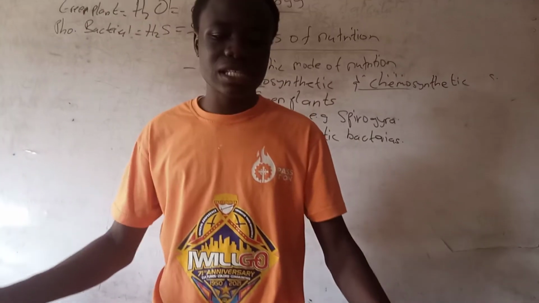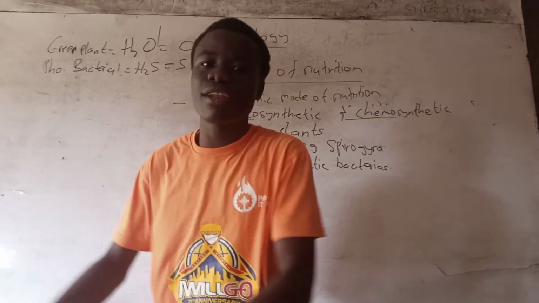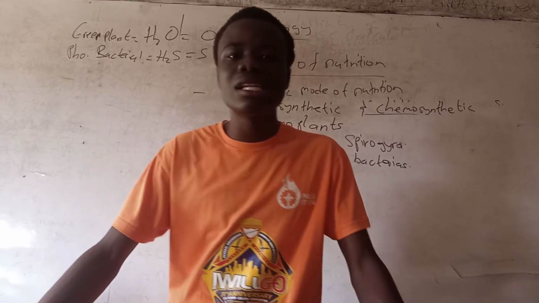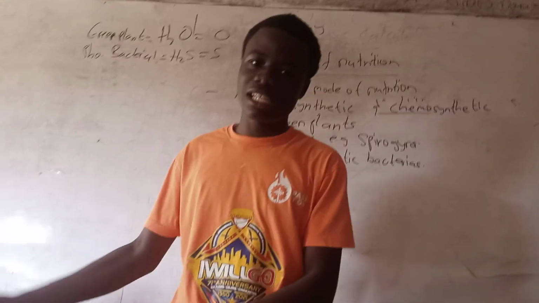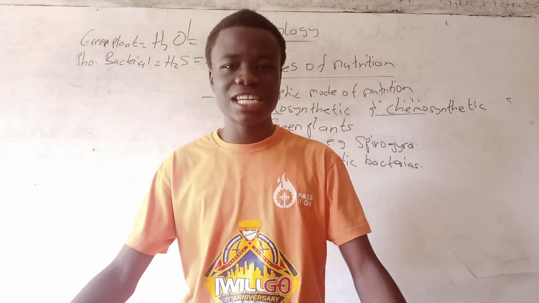So in the parasitic mode of nutrition, the organism depends on already digested food substances for nutrients. That is, the organism obtains its nutrients from the already digested food substances. So we will end the first part of nutrition here.